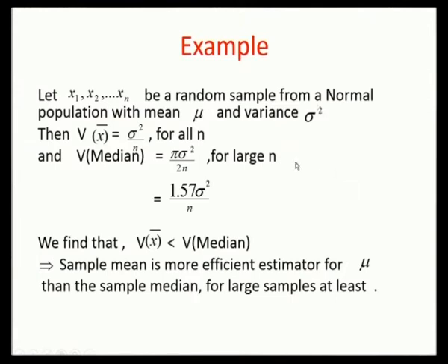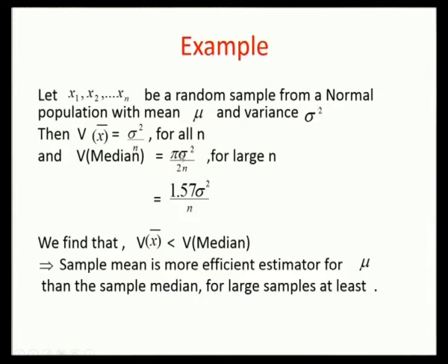Now let us analyze this concept through an example. Let x1 up to xn be a random sample from a normal population with mean mu and variance sigma squared. You are very much familiar with the variance of x bar being sigma squared by n for all n, and the variance of the median being pi sigma squared by 2n for large n.